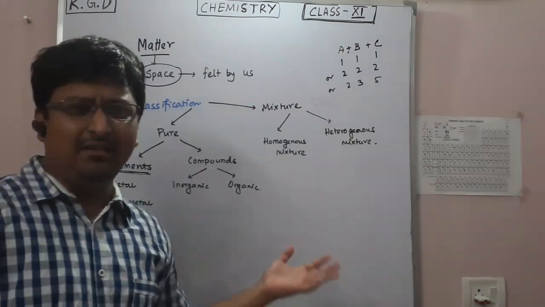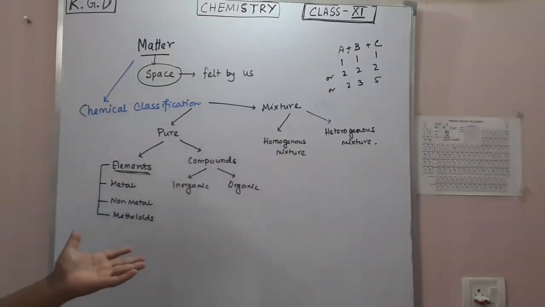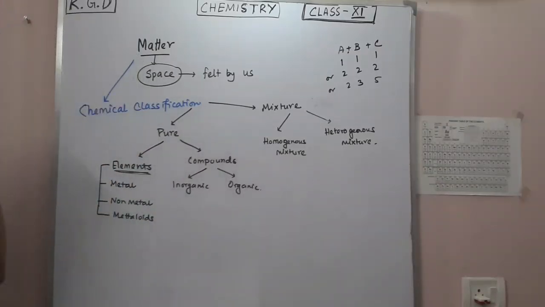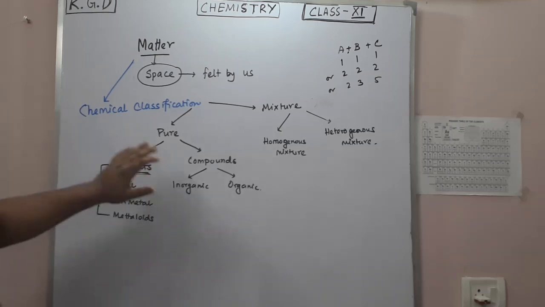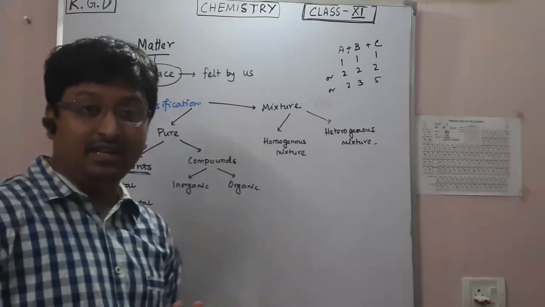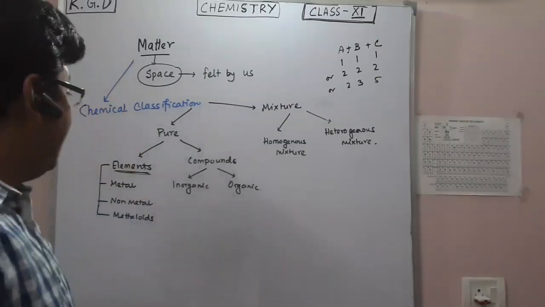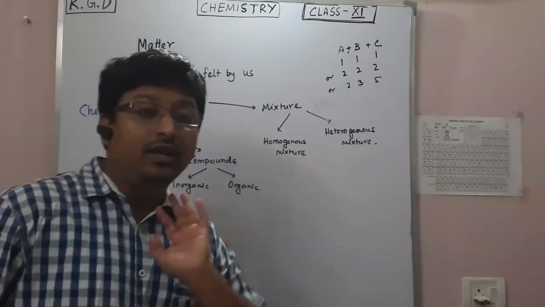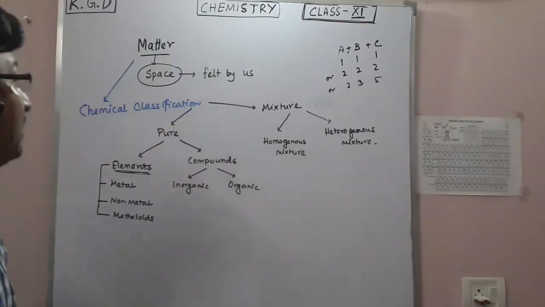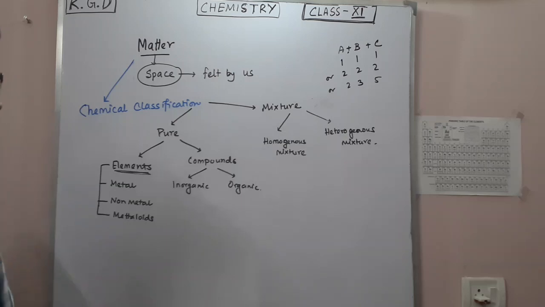Okay, so this is very basic and everyone knows it, so it's very easy to understand also. So chemical classification is done, as well as the physical classification of matter. Now in class 11 and class 12, all the chemistry syllabus and curriculum you have, you will encounter all these things.